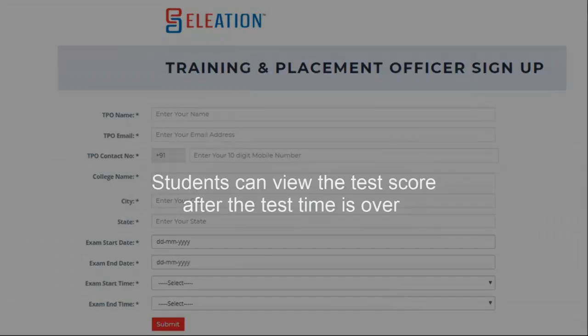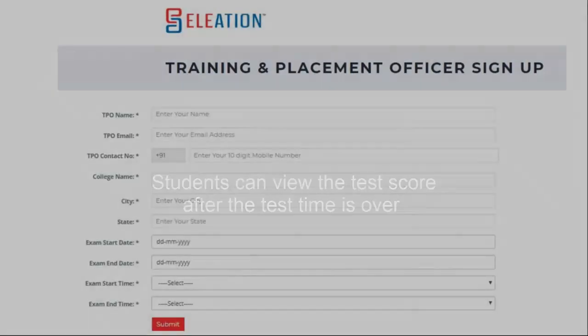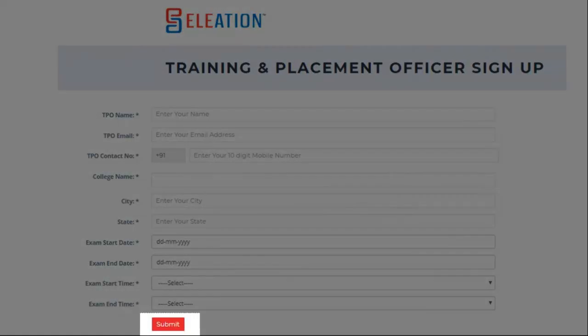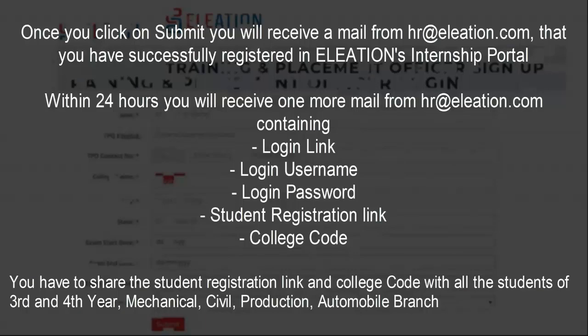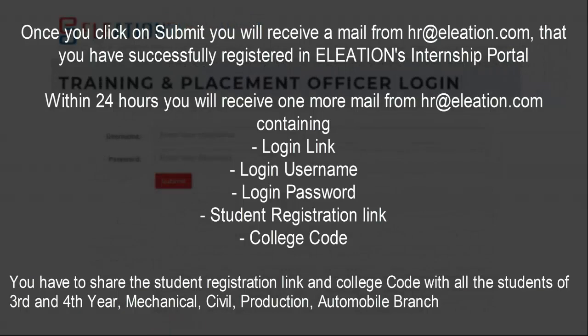Please note that the students can see the score after the test is over. After you fill all the details, click on submit. Once you click on submit, you will receive a mail from hr@eleation.com mentioning you have successfully registered. Within 24 hours, you will receive one more mail from hr@eleation.com containing login link, login username, login password, student registration link and a college code.